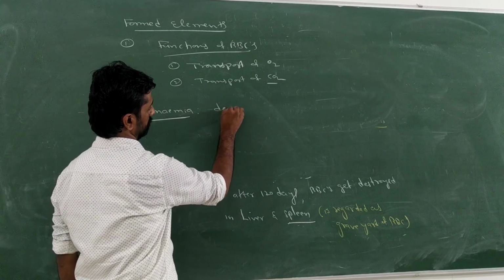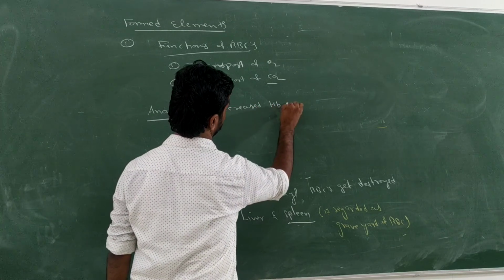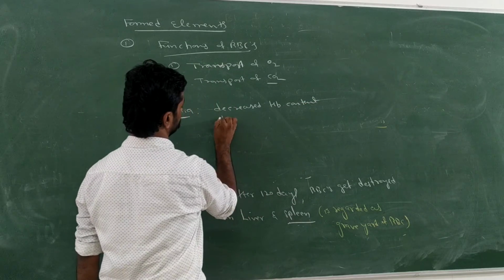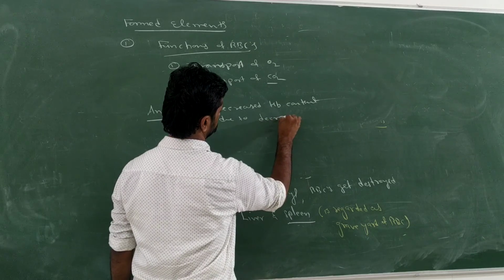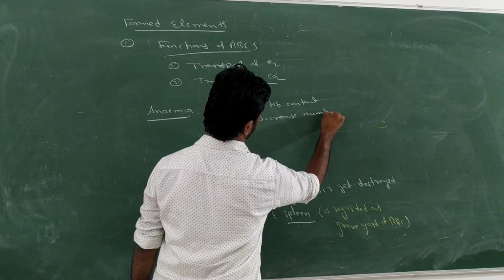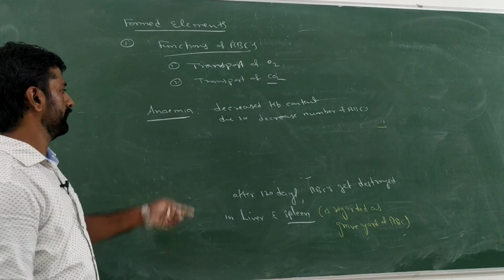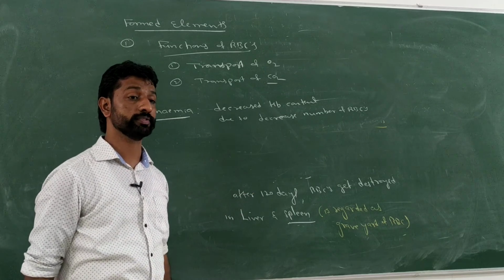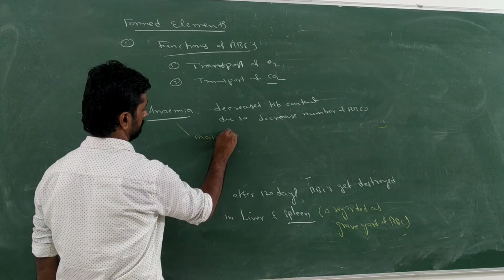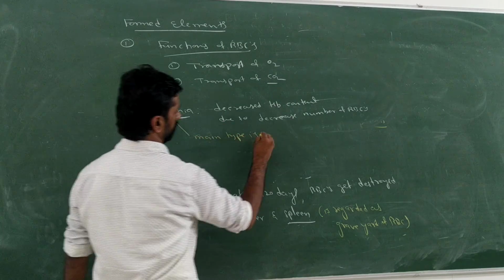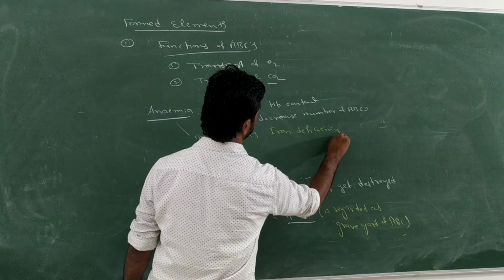It is a decreased hemoglobin content due to a decreased number of RBC. The main type of anemia is iron deficiency anemia.